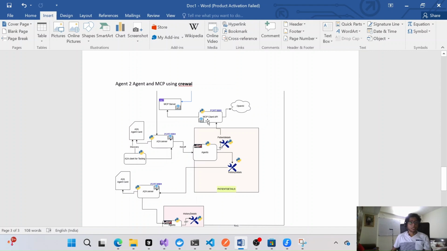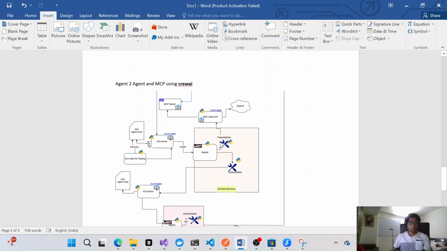The MCP client is exposed on port 5555, so it's communicating with the MCP server to get these details from some other applications. This agent communicates through the MCP client, which is hosted on some server and acts as a server for this particular agent to get these details from the MCP server. The MCP server internally calls CosmosDB to get those details for the particular agents.